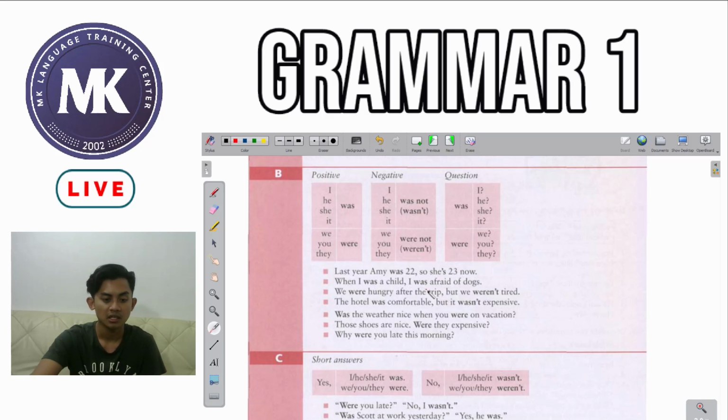So right after the trip was done or was completed, they felt hungry. So we see the pronoun we must be followed by were, okay? So the pronoun we were, and after the trip, they were hungry.